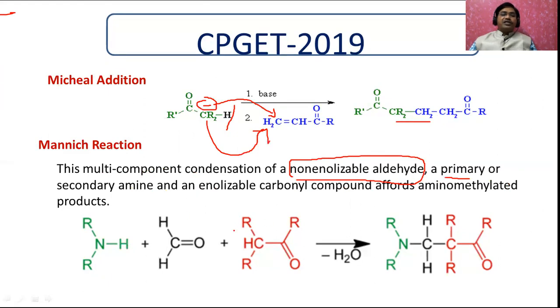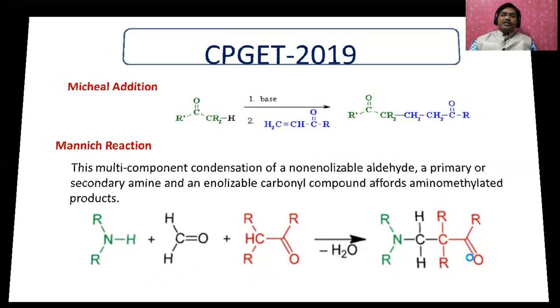And another one is enolizable, meaning it must contain at least one alpha hydrogen. These 3 components undergo condensation and you will get a compound. This type of reaction is called the Mannich reaction.